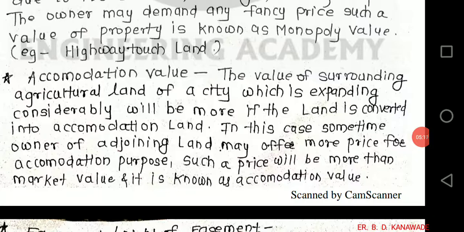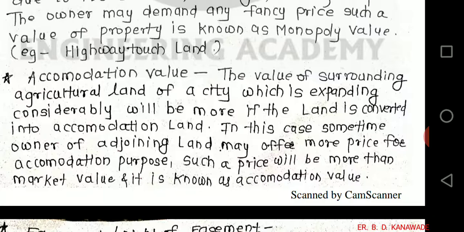Accommodation value. The value of surrounding agricultural land of a city which is expanding considerably will be more if the land is converted into accommodation land. In this case, sometimes owner of adjoining land may offer more price for accommodation purpose.